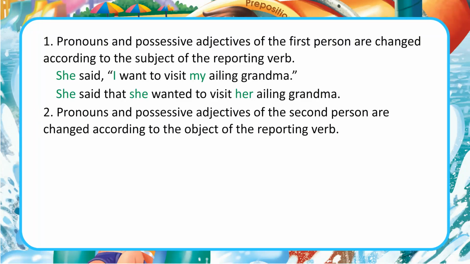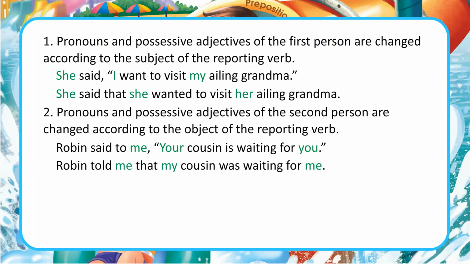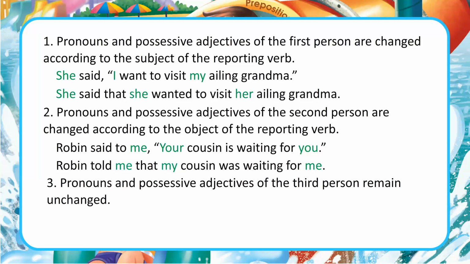2. Pronouns and possessive adjectives of the second person are changed according to the object of the reporting verb. Robin said to me, "Your cousin is waiting for you." Robin told me that my cousin was waiting for me.